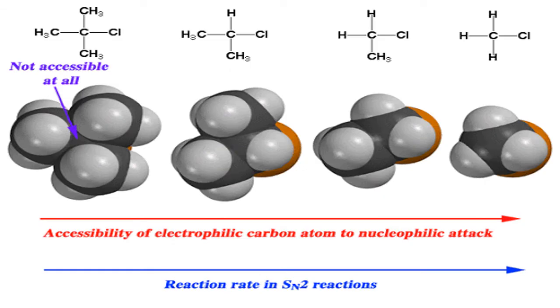This is also another way of understanding the entry of a nucleophile towards a positive carbon. Same rule: the more bulkier groups on the carbon plus, the less is its reactivity. Okay, in the same way, tertiary is less reactive than secondary, and secondary than primary. Okay, right.